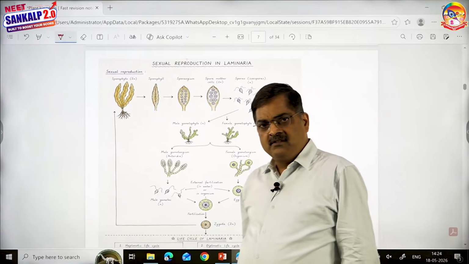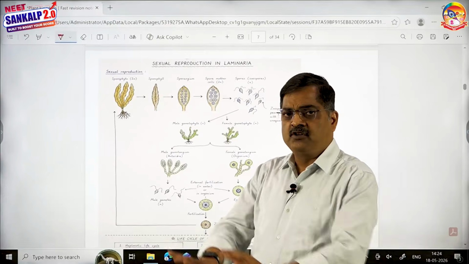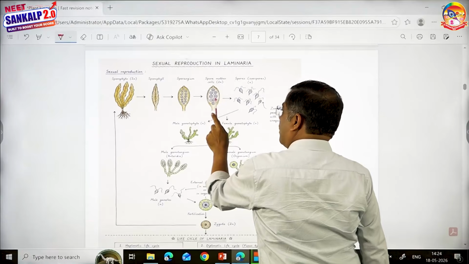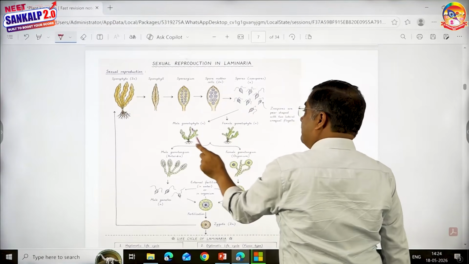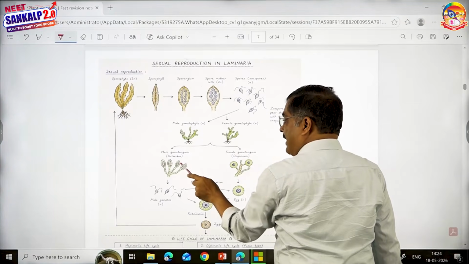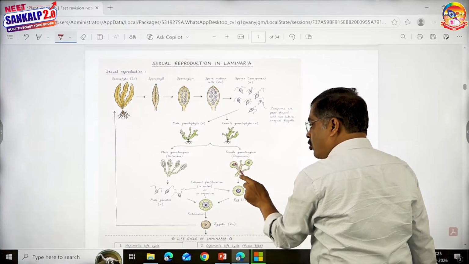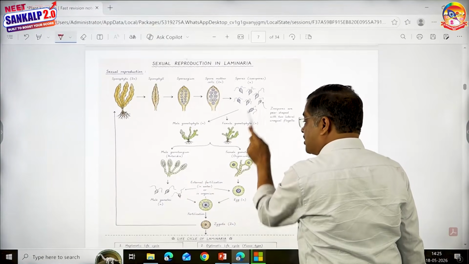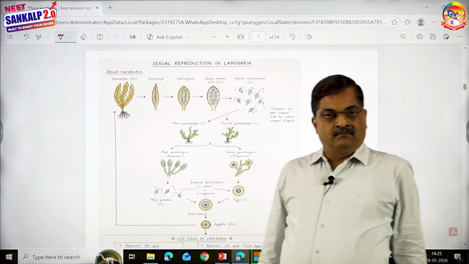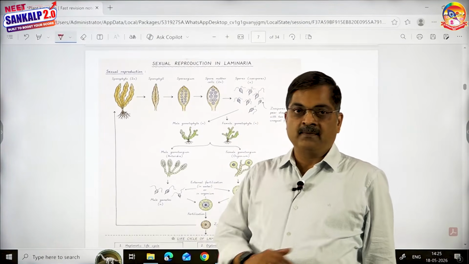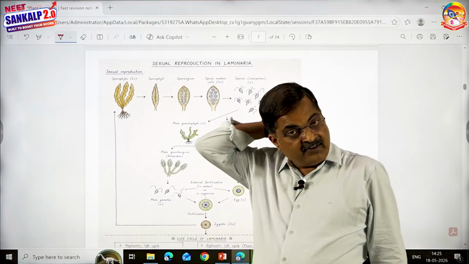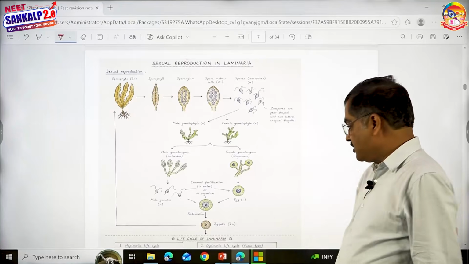This is looking nice. Even brown alga properly fits into this table. Sporophyte, sporophyll, sporangium, spore mother cell, spores, zoospores. Male gametophyte 50%, 50% female gametophyte. This produces male gametangium, this produces female gametangium, oogonium. Male gametes, just like here, pear shape. Female gamete, both of them get liberated, zygote. Brown alga looks very simple now. This life cycle is haplodiploidic, unlike green alga, which is mostly haplontic.